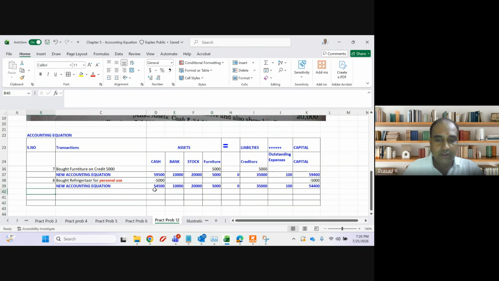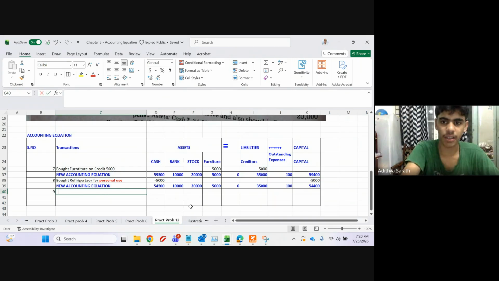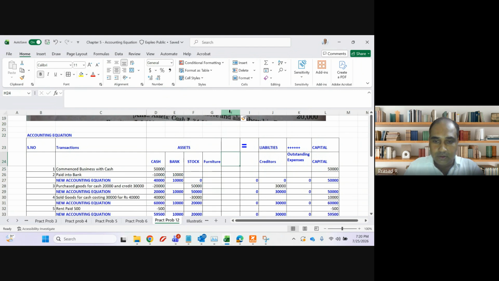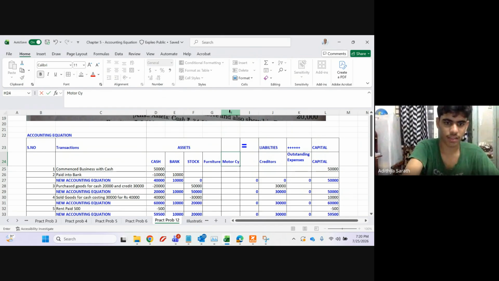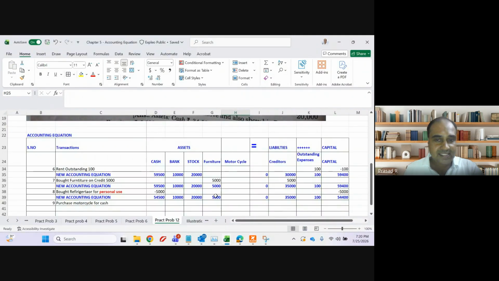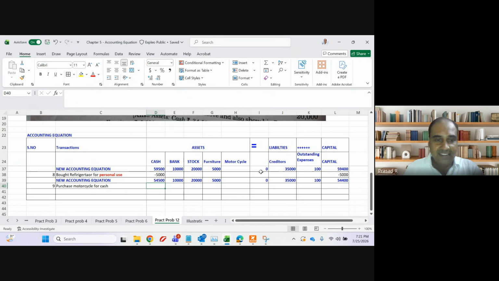Okay, so this is my new accounting equation. Aditya, any doubt in this? No, sir. No problem. Next: purchased a motorcycle for cash, rupees 20,000. Now I have to introduce one more asset, guys. The name of the asset is motorcycle. Again, this is movement between the assets. Cash is reduced by 20,000 and motorcycle is increased by 20,000.